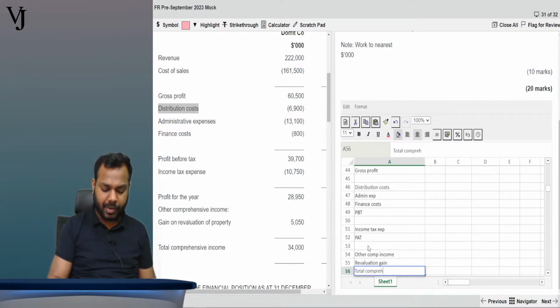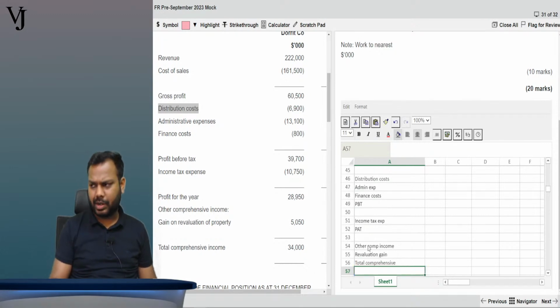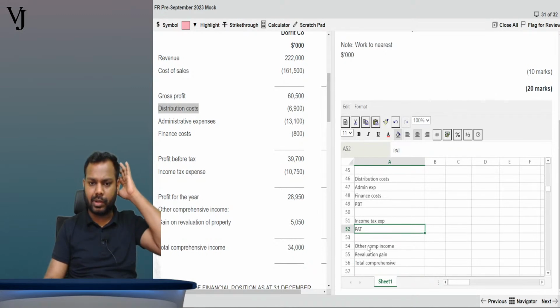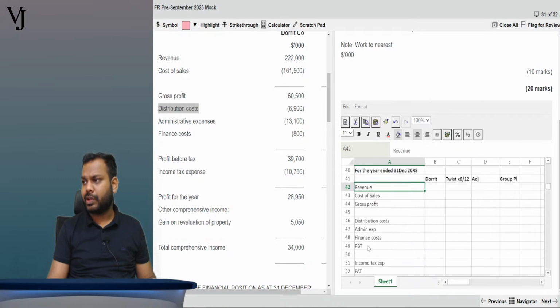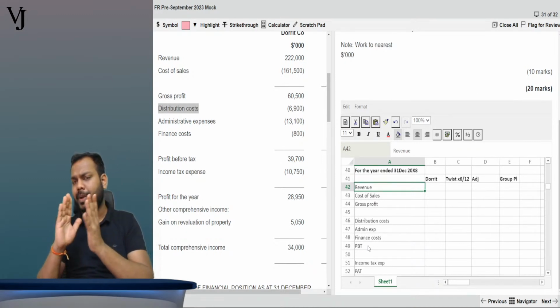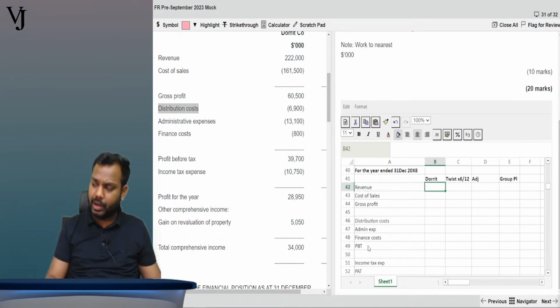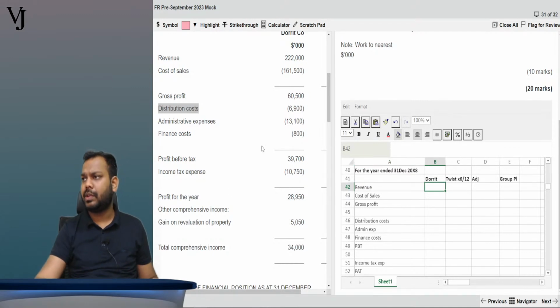Why am I preparing the P&L? Though I have discussed each and everything, I just want to discuss one point: the allocation of the profit to parent and NCI. Now, for Dorit company, can you please help me with the figures?